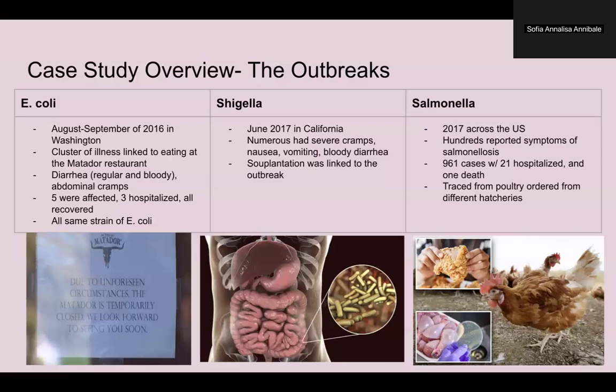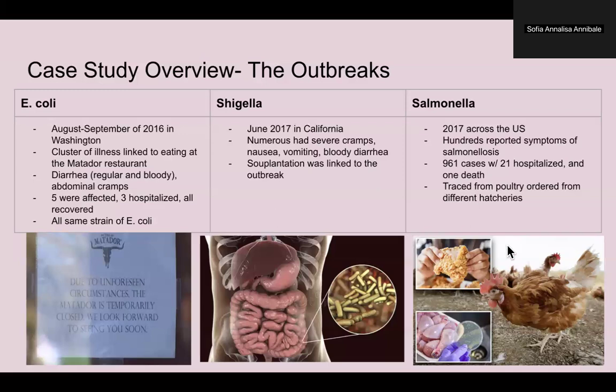And the source of the outbreak was traced to a restaurant, which was Soup Plantation. Authorities quickly took action by closing the establishment and testing all employees. Thankfully, the outbreak was controlled quickly, but it highlights how human-to-human transmission of Shigella can cause widespread gastrointestinal illness.